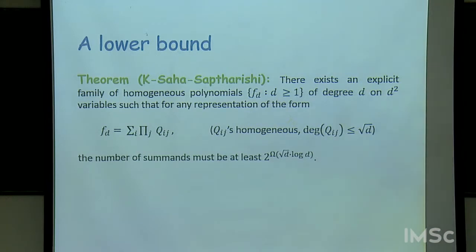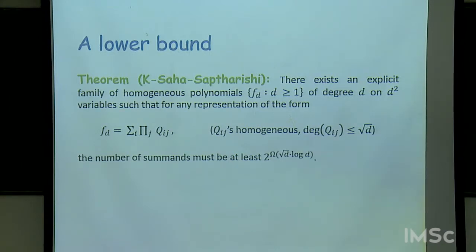Let me just remind you what homogeneous polynomials are. Homogeneous polynomials are just polynomials where all the monomials have the same total degree. So for all the polynomials that I told you about, determinant, permanent, Hamiltonian, they are all homogeneous polynomials.